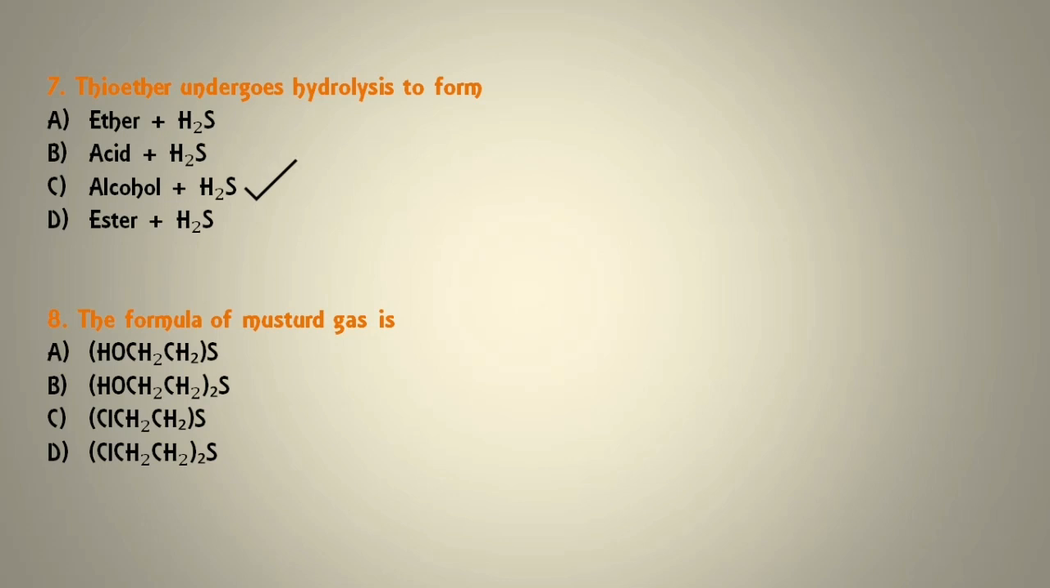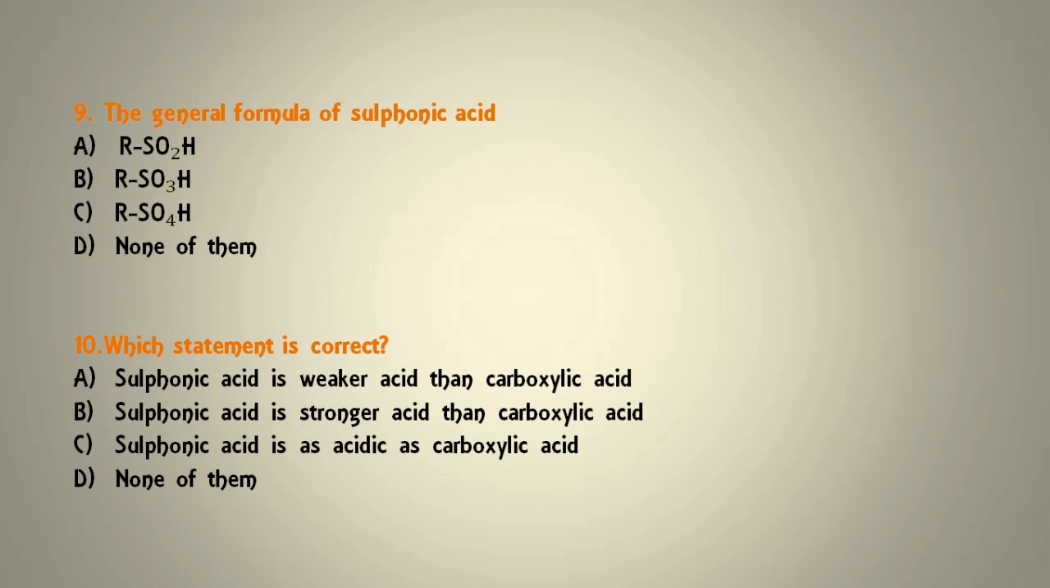Next, the formula of mustard gas is, so the correct formula of mustard gas is option number D, which is (ClCH2CH2)2S. So these two groups are attached to the sulfur. So the correct option will be option number D. Next question. The general formula of sulfonic acid is RSO2H, RSO3H, RSO4H or none of them. So the correct option will be option number B, which is RSO3H.